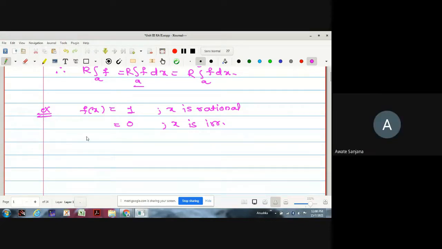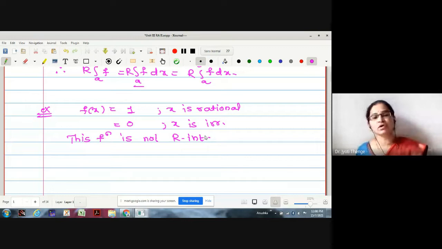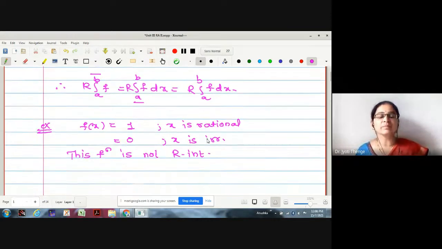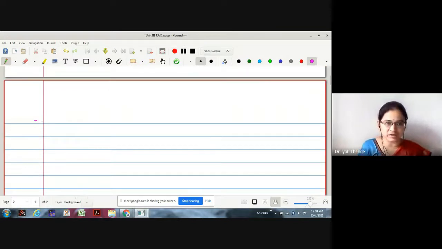Not integrable, because here we were getting upper integral 1 and lower integral 0. Therefore, this function is not Riemann integrable. But with the help of Lebesgue integration, we are going to show that this is a Lebesgue integrable function. Okay, this is the idea. Let me come to Lebesgue integration.